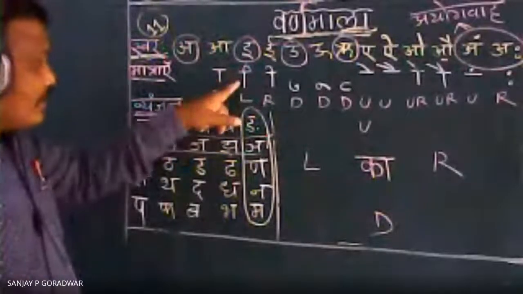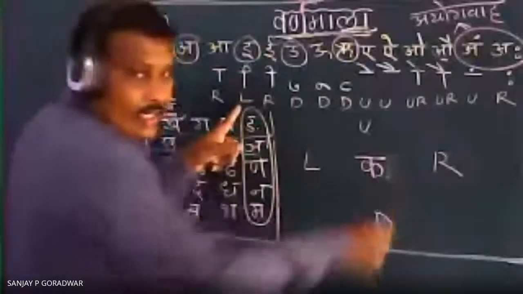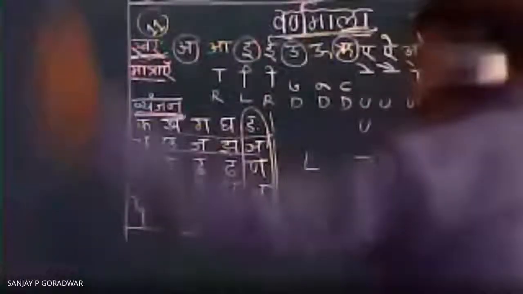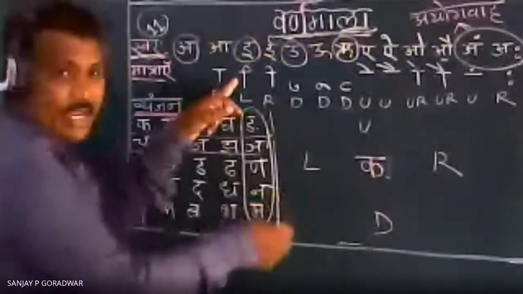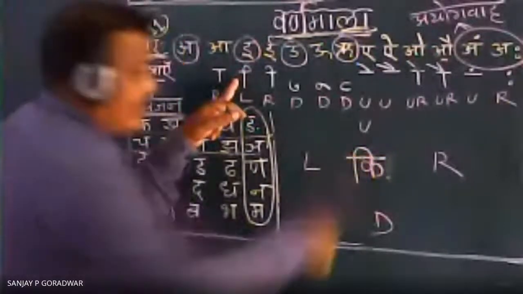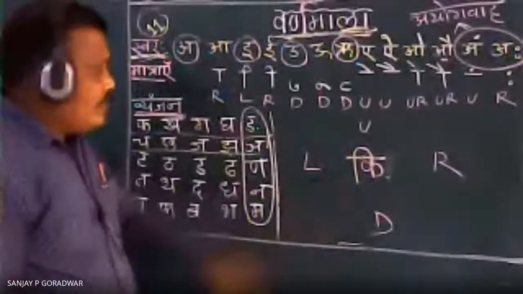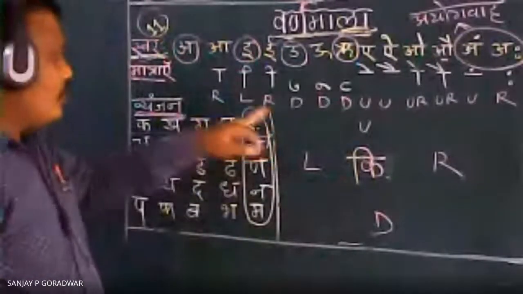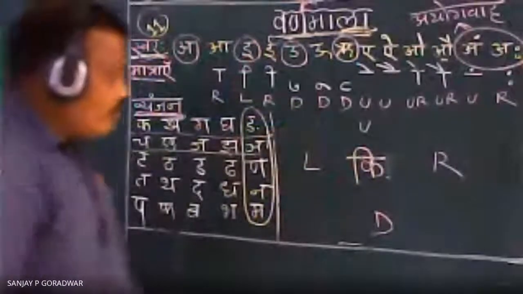Suppose this matra I have to use there, then L is there, left side of the letter. And where is my left hand? Here is there. So left side, the same matra, see there, I am using here E ki matra, ki. Correct? Likewise, these all matras we have to use there. This right side of the letter, down side of the letter. Now downside how to use there?